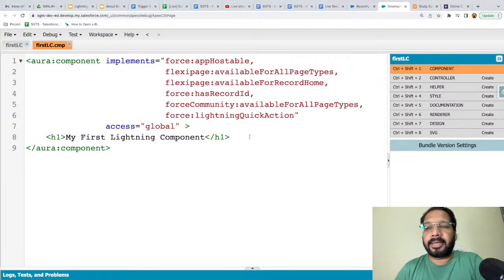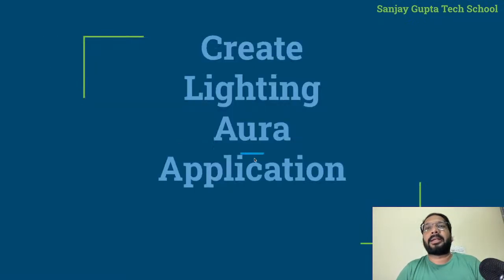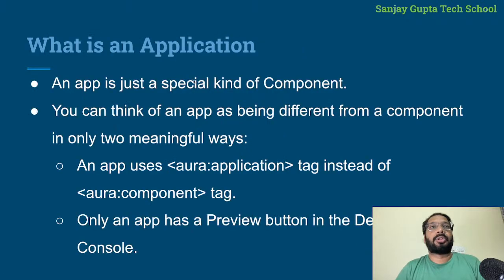If you have created any component and you want to test how it will be working, for that purpose you just need to implement a Lightning application. An app is just a special kind of component. You can think of an app as being different from a component in only two meaningful ways. It is similar to a component, but it is different as well.